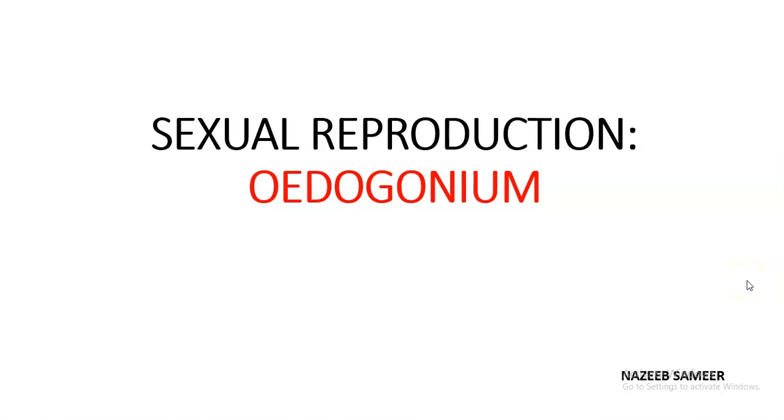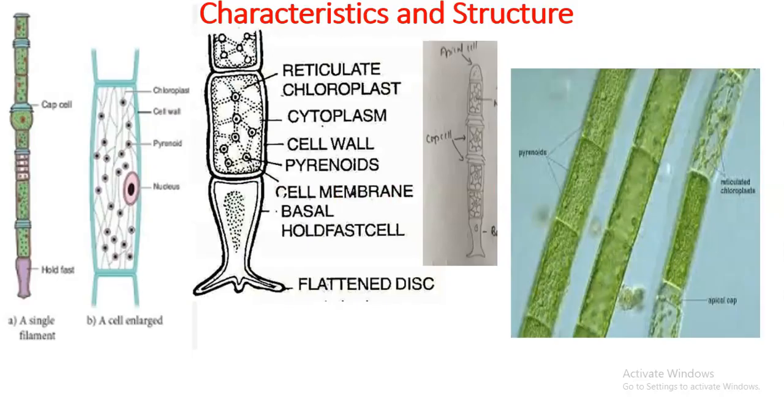Hi, hello. So we continue our survey on Oedogonium. As we have already seen, Oedogonium is a filamentous unbranched freshwater algae which belongs to the division Chlorophyta. We have seen its thallus structure. It has three different kinds of cells: apical cell, basal cell, and in between, intercalary cells. We have discussed the general thallus structure and asexual reproduction in Oedogonium in our previous lectures. Today we are going to see the sexual reproduction in Oedogonium.